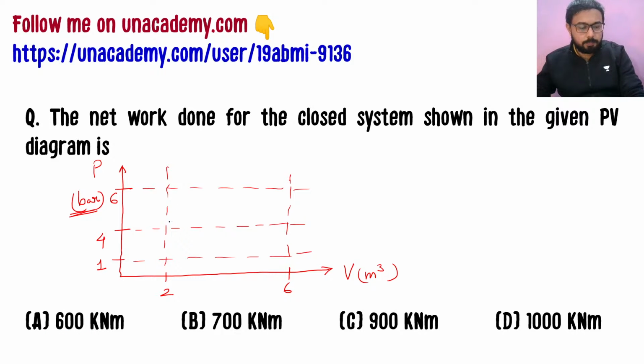So A and B, it will be like this. Then we have this BC process.